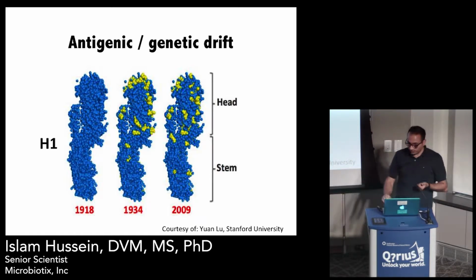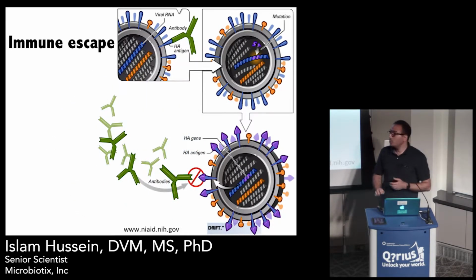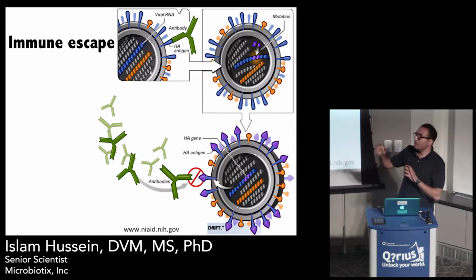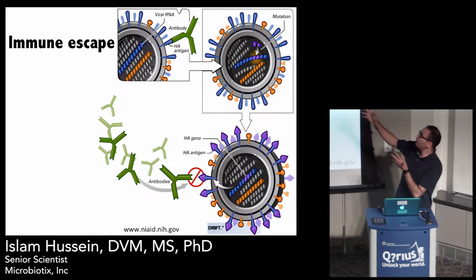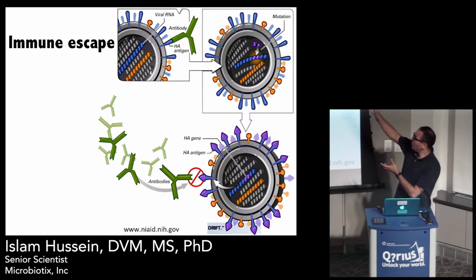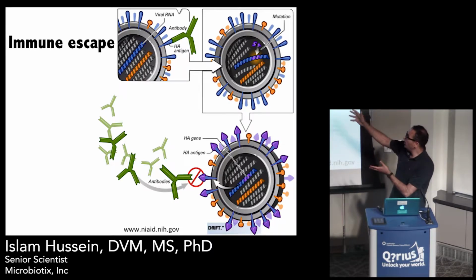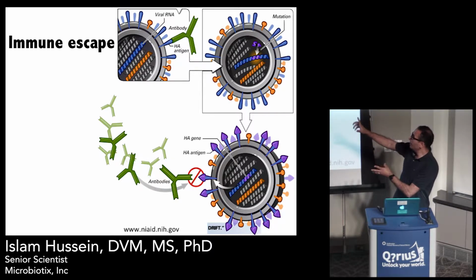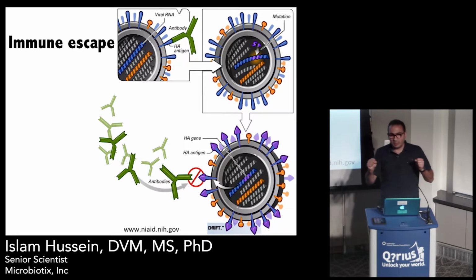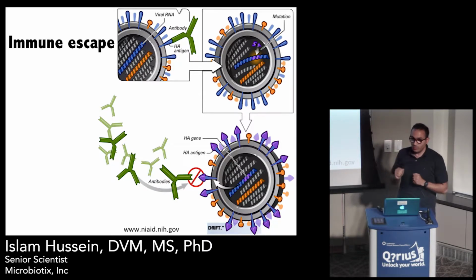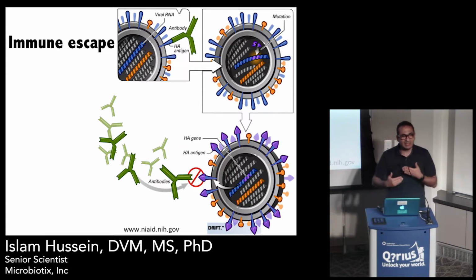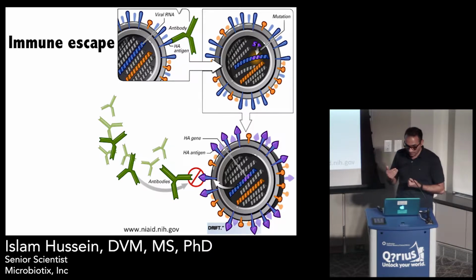This doesn't go down very well with our immune system. For example, if you have antibodies to H1, and these antibodies know that the HA protein looks like a baseball bat, and we assume that after some drifting, the shape of the HA protein transformed into an arrow shape, then the immune system will go, I cannot recognize this, and it will not be able to neutralize the virus. And this is the reason why we need to keep updating our influenza vaccines every year.